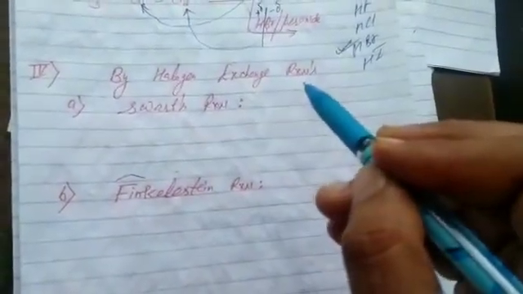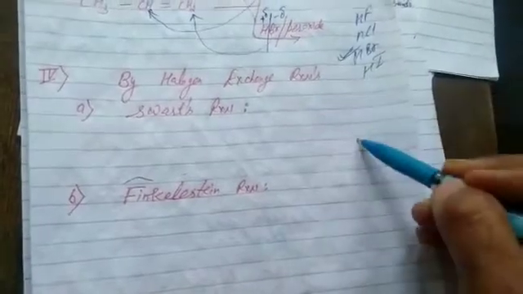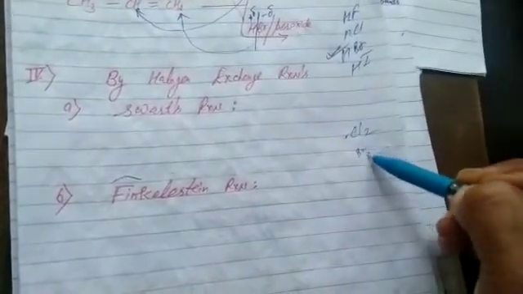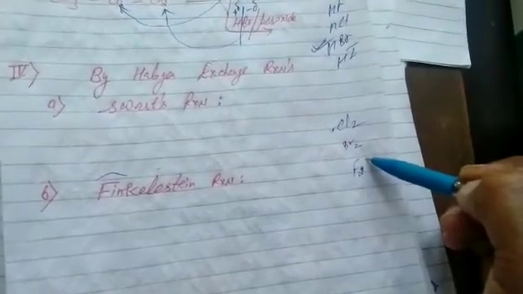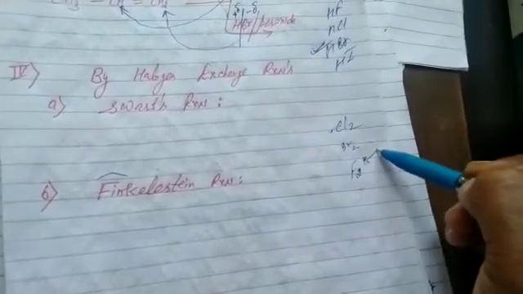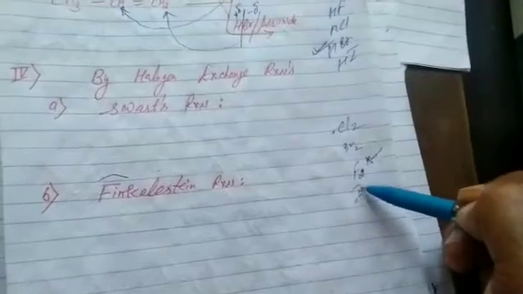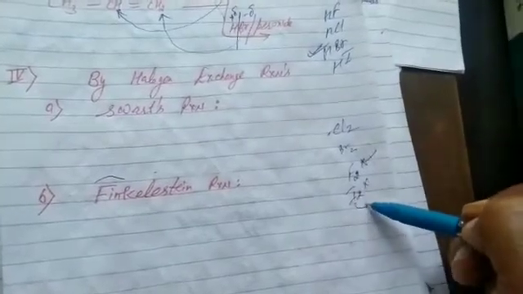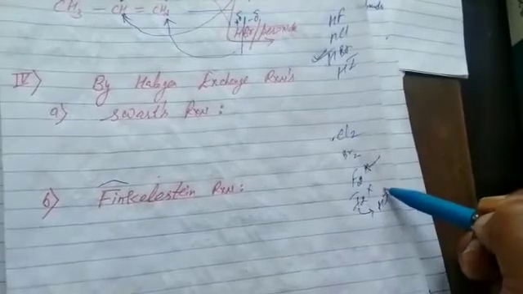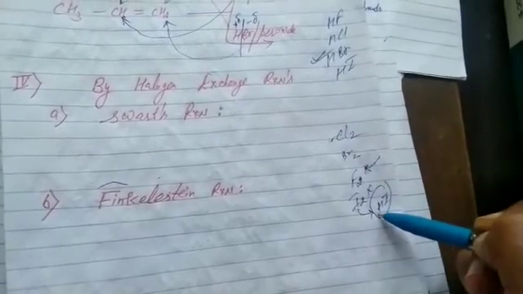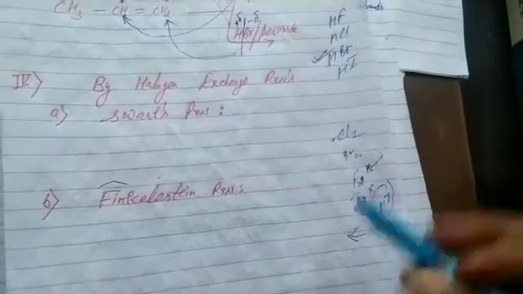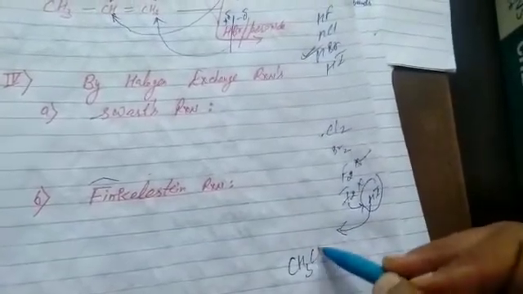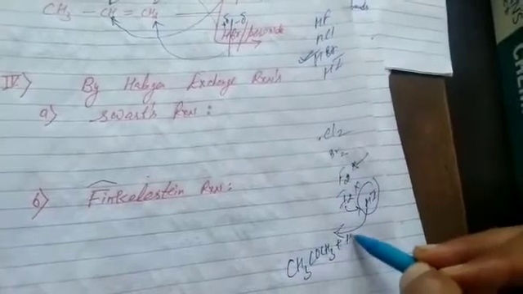After this, last one, halogen exchange reactions. Because in halogenation we proceed with chlorination or bromination all the time. We don't do fluorination, because the reaction is highly exothermic and explosive in nature. In the same way, we don't go with iodination. In iodination, one of the products is HI. And all of you know it is a strong reducing agent, which converts any compound, not only haloalkane, any compound back to alkanes. We have studied these reactions, plus HI.